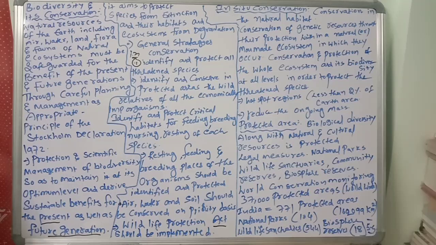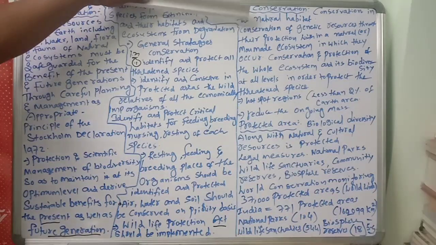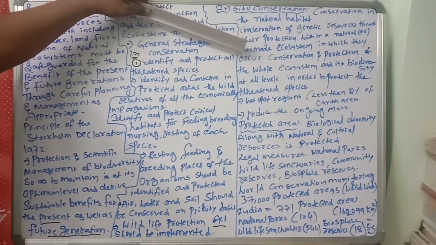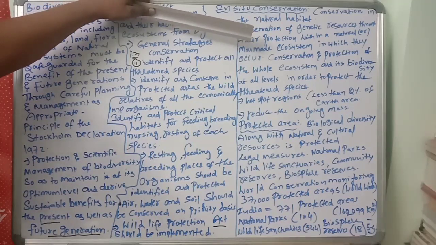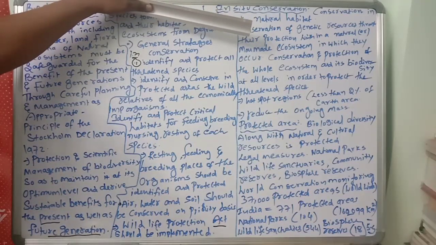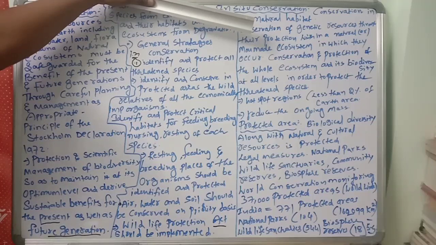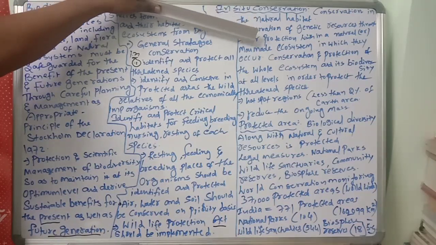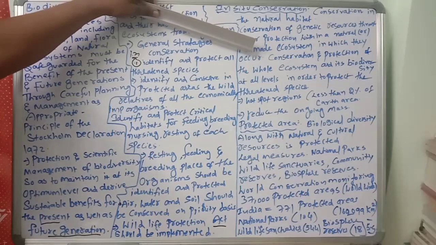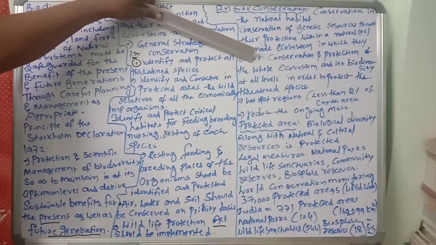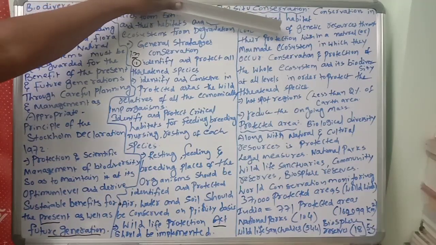Conservation in the natural habitat. This is the conservation of genetic resources through their protection within a natural or man-made ecosystem in which they occur. So where they occur, there itself the genetic resources are protected, within a natural or man-made ecosystem.